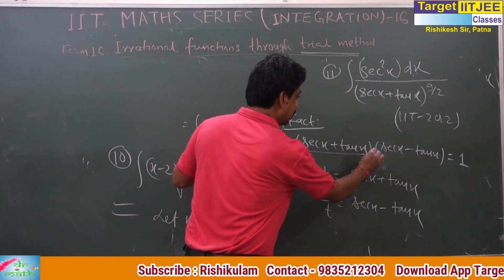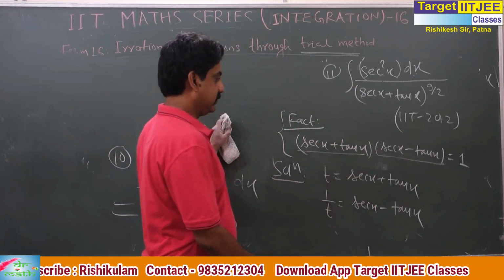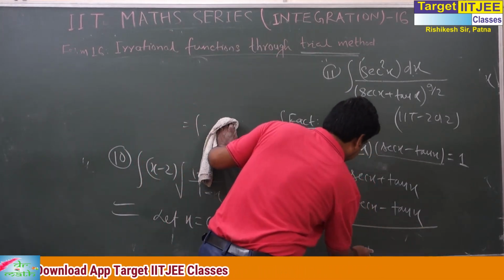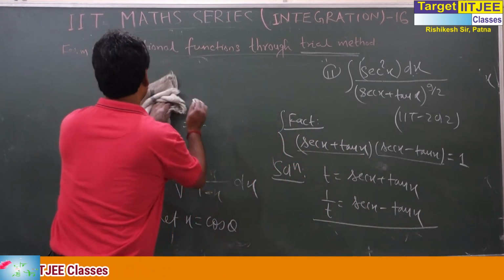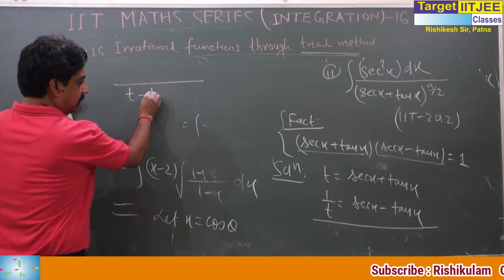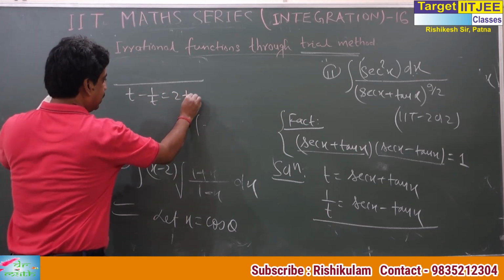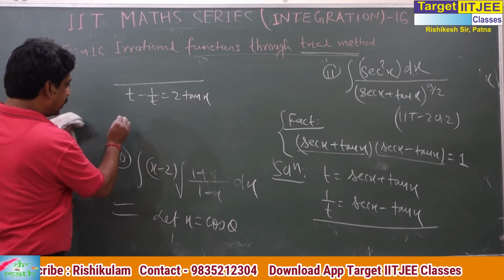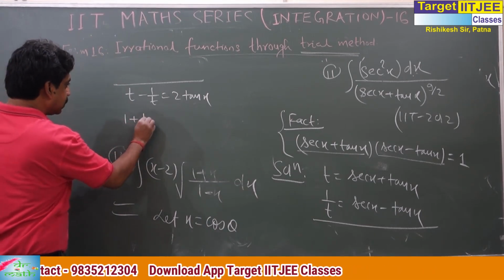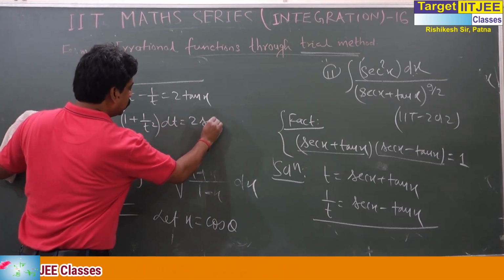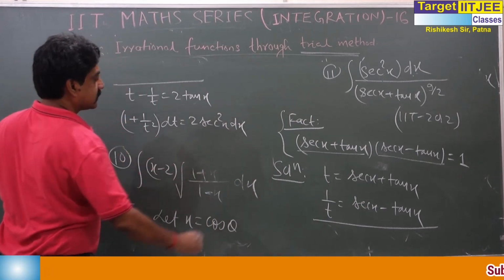If this is t, this is 1 by t. t into 1 by t is 1. Make subtraction. On subtraction, this is t minus 1 by t equals 2 tan x. So on differentiation, this is (1 plus 1 by t square) dt equals 2 sec square x dx.